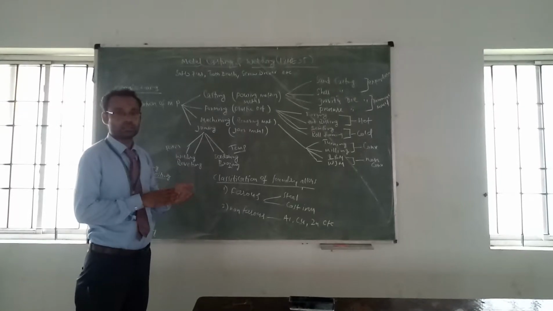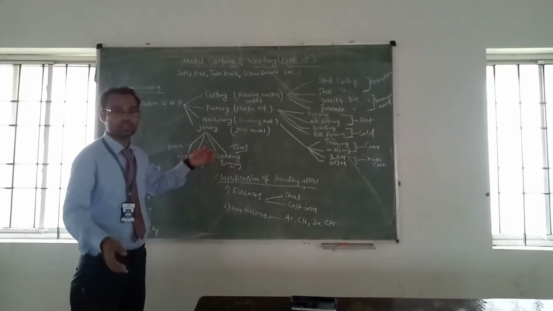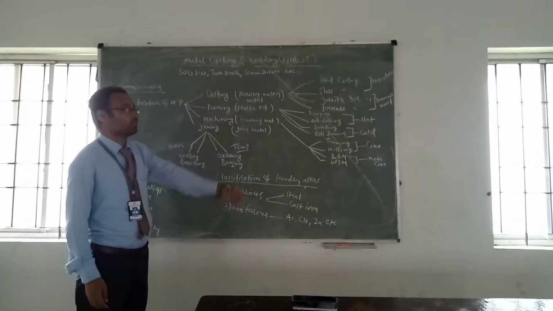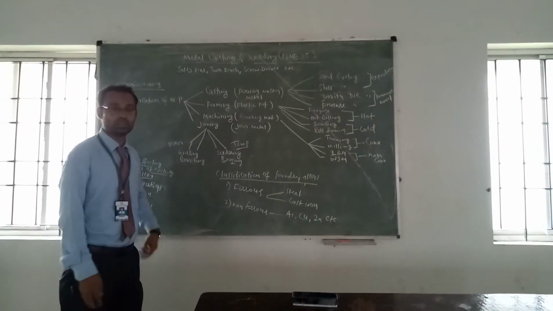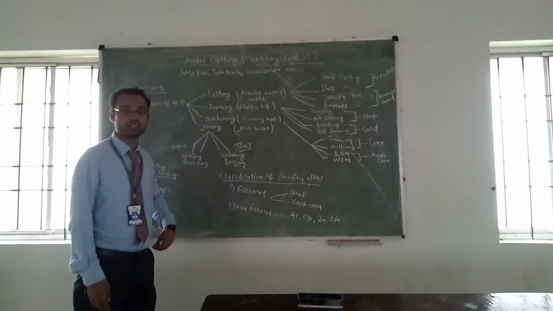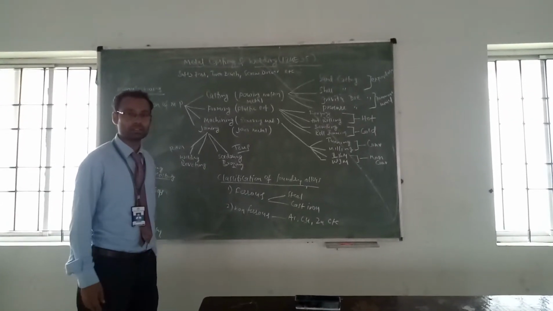Earlier, for your seniors, this subject was Manufacturing Process 1. Now in the 18 scheme it is changed to Metal Casting and Welding. In this we are going to study only manufacturing: no equations, no calculation, nothing. How you are going to prepare the different components in this subject.